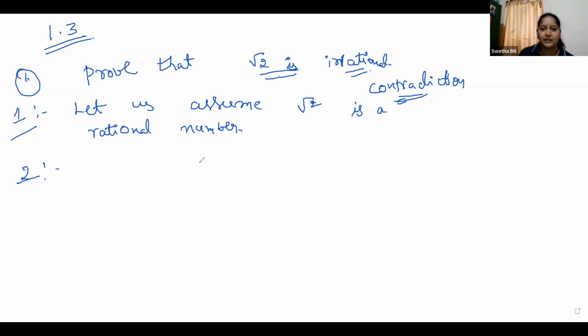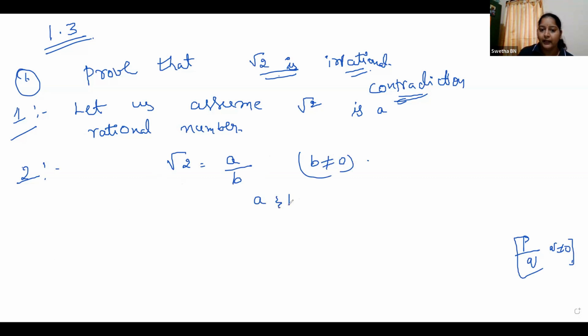Then what is the next step? So root 2 is equal to... Rational numbers can be expressed as, how do we express? We express as P by Q. So here I am taking A by B. Rational numbers are expressed as P by Q, where Q is not equal to 0. You know that, right? So I have written A by B in fraction form, where B is not equal to 0. A and B are integers, right? And one more thing, here A and B are co-primes.